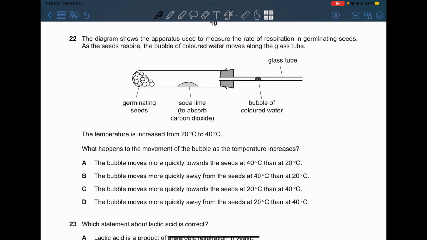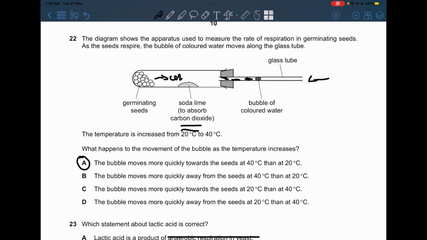Now, here, there is soda lime which absorbs the carbon dioxide. The germinating seeds will actually release carbon dioxide, and they will need oxygen coming from the atmosphere over here. So they're going to be absorbing, and the bubble of colored water will actually move like this because of the oxygen absorption, and the carbon dioxide is absorbed, so there is no effect of the carbon dioxide. So therefore, the bubble will move like that inside towards the germinating seeds. So A is correct.